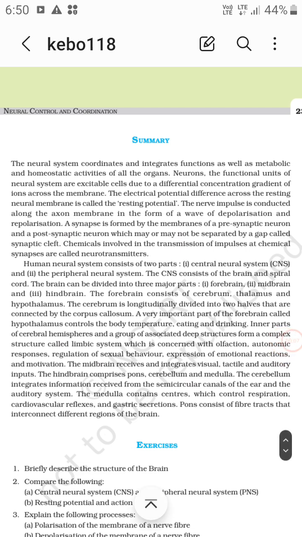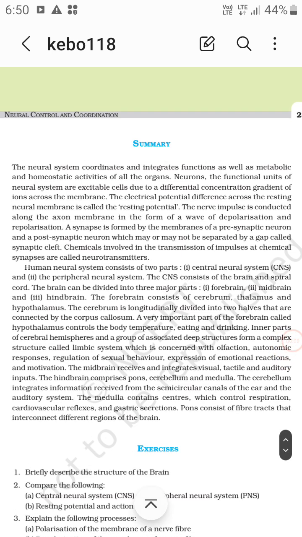Okay, the summary of the neural system. The neural system coordinates and integrates functions as well as metabolic and homeostatic activities of all the organs. Now, neurons, the functional units of the neural system, are excitable cells due to a differential concentration gradient of ions across the membrane. The electrical potential difference across the resting neural membrane is called the resting potential. The nerve impulse is conducted along the axon membrane in the form of a wave of depolarization and repolarization.